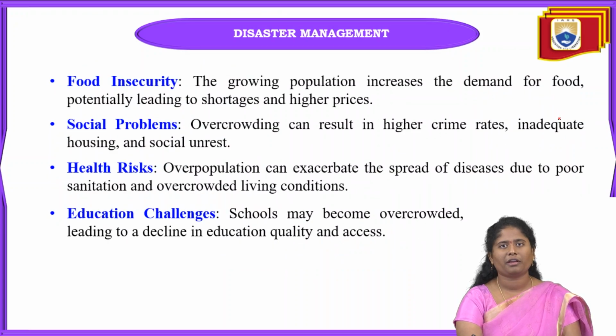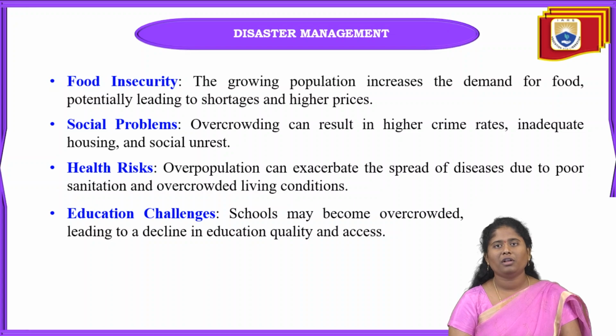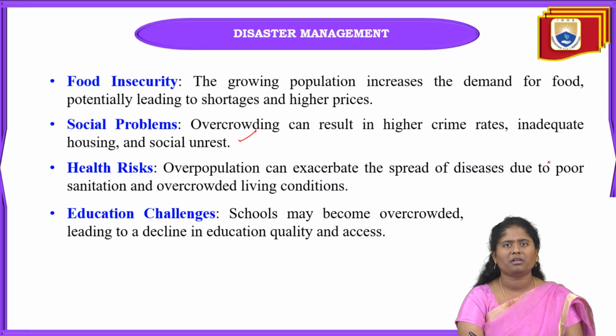Next one is food insecurity. If the population is growing, that will increase the demand for food. That will lead towards shortage and also higher prices of food. Some people can't buy those food products also. So by the increase of population, we will have that shortage and also see higher prices of food. And next one is social problems. Overcrowding can also result in high crime rates, inadequate housing can be seen, and social unrest can be seen. These are all the social problems.